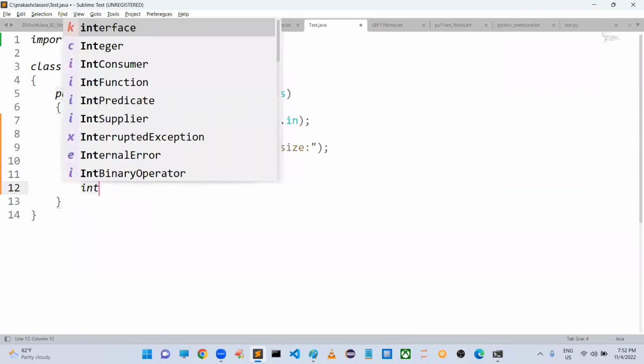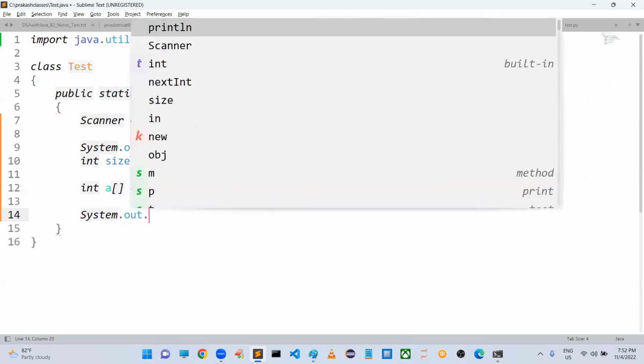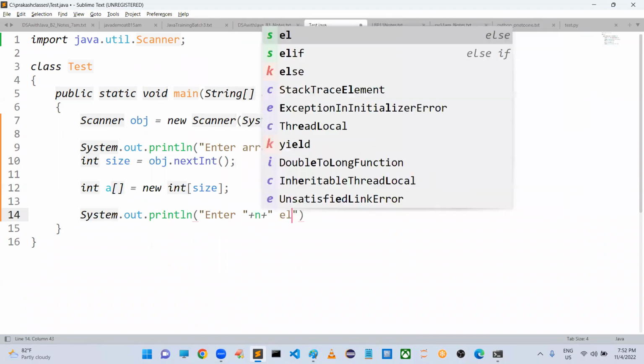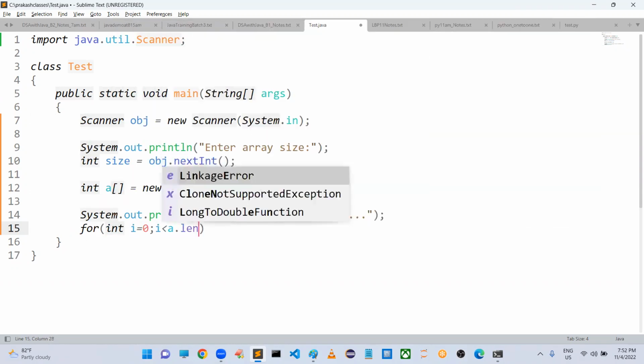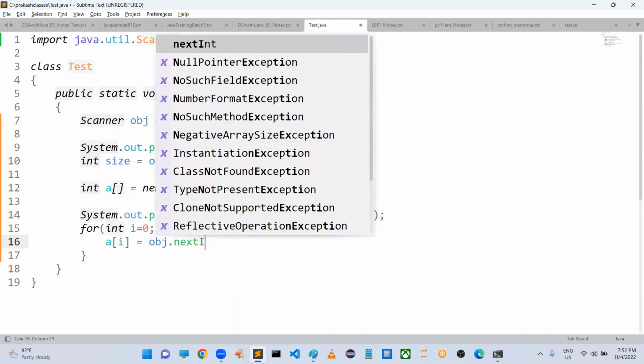Then, sir, first let me create an array. int a is equal to new int of size, taking that many elements based on size. Now you can ask System.out.println, enter how many elements. Not n, sir, here I think it is size. So whatever value you have given, I am asking that many elements to enter. How to store the values? Definitely you have to use a for loop. i is equal to 0, i less than a.length, i plus plus. How many times is this for loop going to run? As much as the size you have given, that many times. And I am going to read a of i is equal to obj.next.